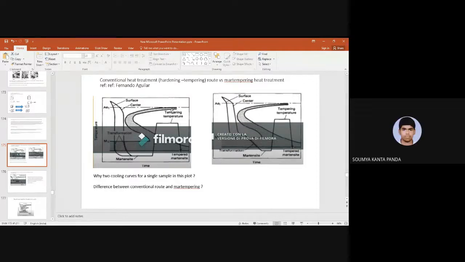Transformation end line. This is a line, but it is made up of single points. So what does each point represent? This line is formed by joining single points. Each point represents what? Let me see, you can answer. I have already discussed these things in IPM and here also.